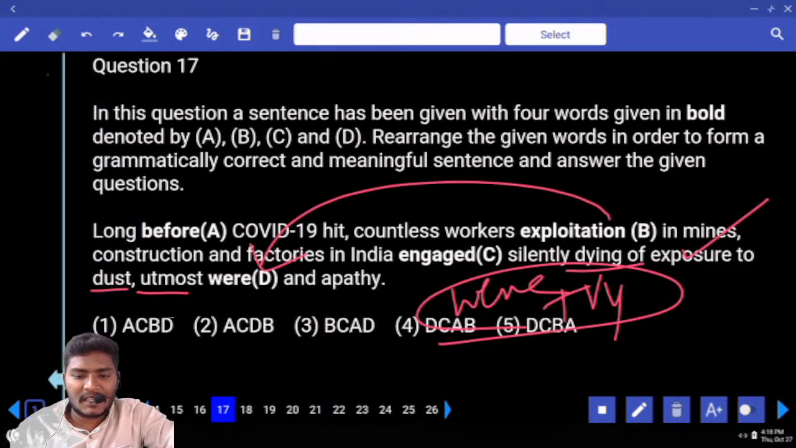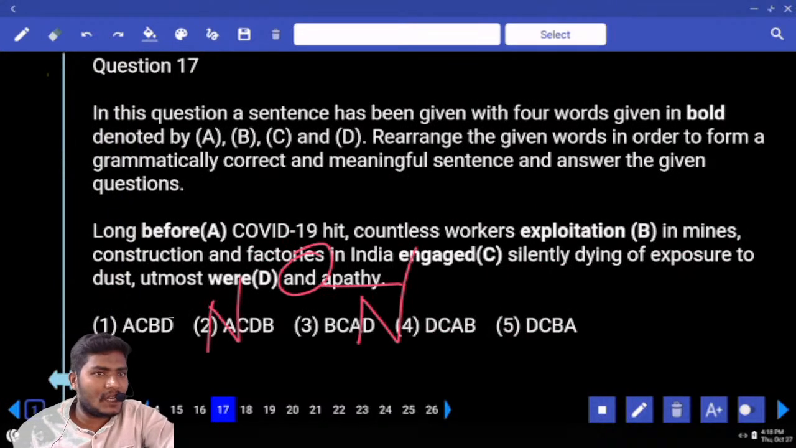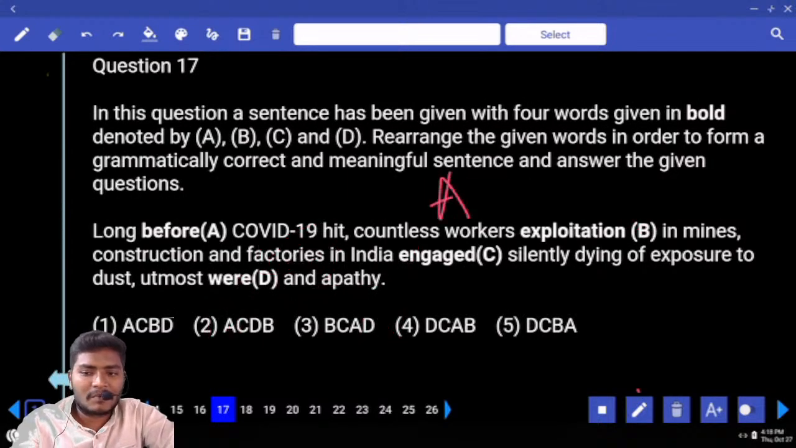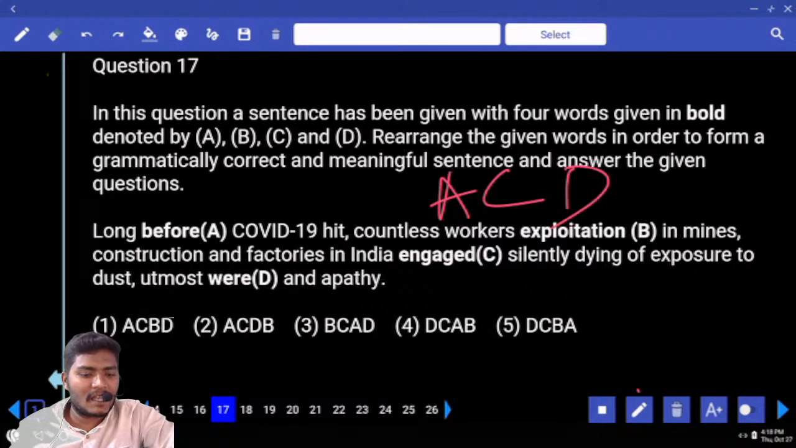Exploitation and apathy. What is apathy here? Noun form and is there. Before and also we need noun form. Only remaining noun is exploitation. Now rearrangements must start with the AC and combination must come with the D case. ACD combination comes with the second one.